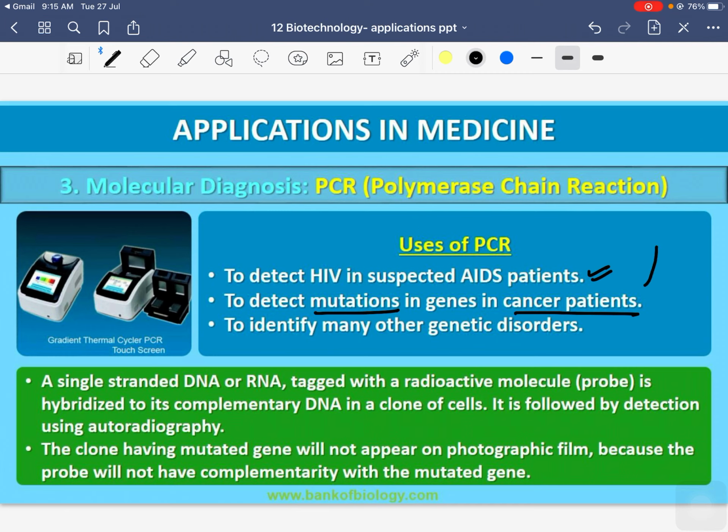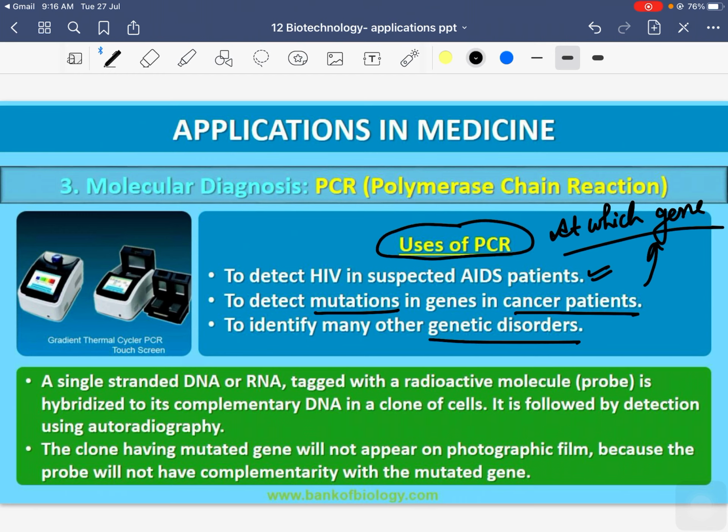We can easily detect at which gene the change has occurred in a person suffering from a particular cancer. It also helps identify many other hereditary and genetic disorders like sickle cell anemia and hemophilia.